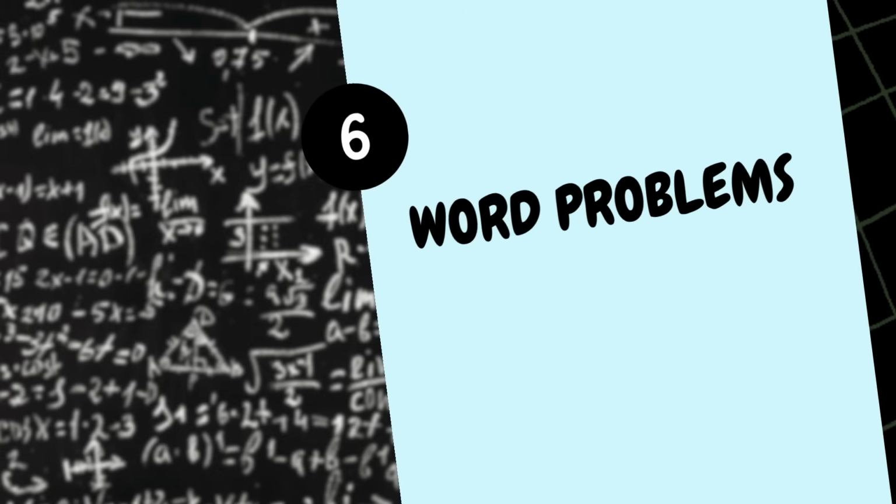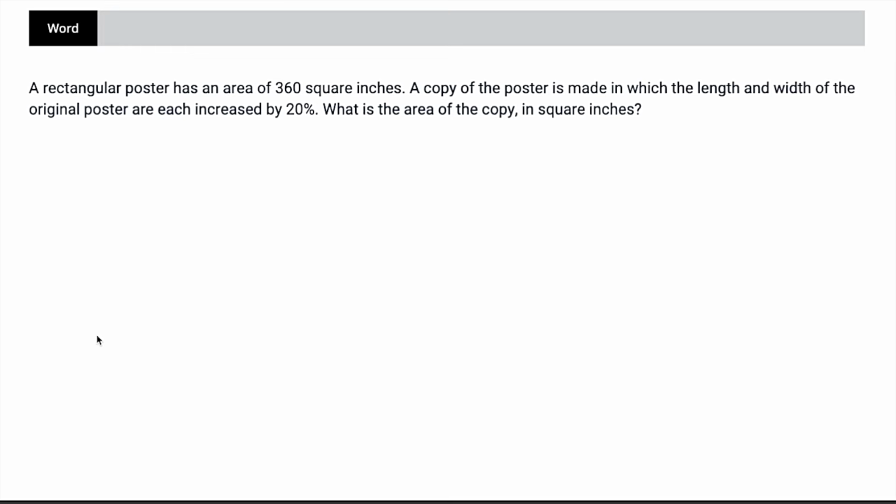All right, finally, and we already saw a couple of these, but we've got word problems, and word problems are spread throughout the math section. And since we haven't gotten to any geometry, let's look at a geometry word problem. So this one, we've basically got a rectangle with 360 square inches of area, and we should know that length times width equals area. So length times width is going to equal 360, right? It says the length and width are both increased by 20.